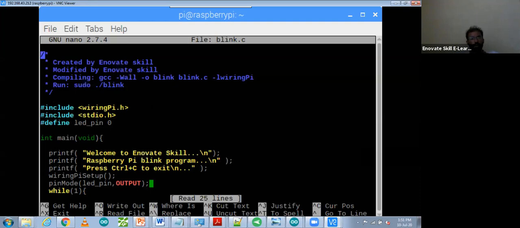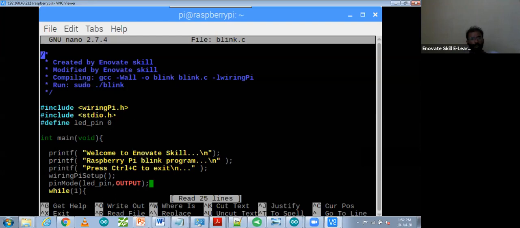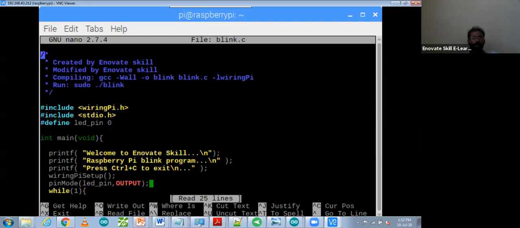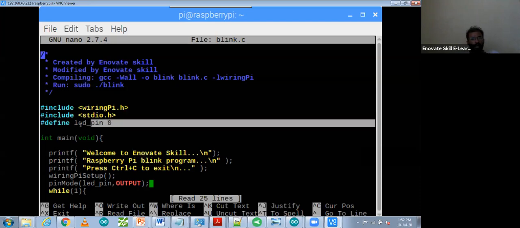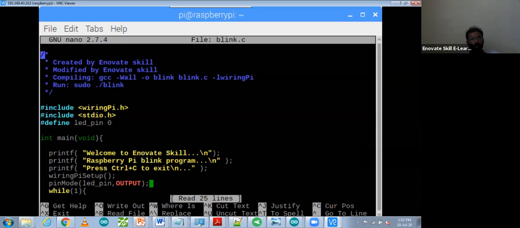So you can include this library. This one is the wiringPi library that you have to use, and then you have to use include stdio.h over here, because in Arduino these things are not required, those are embedded, but over here you have to use it. Then this one I have defined as the pin number, that is pin 0, that is GPIO 0. I will let you know which pin that is.